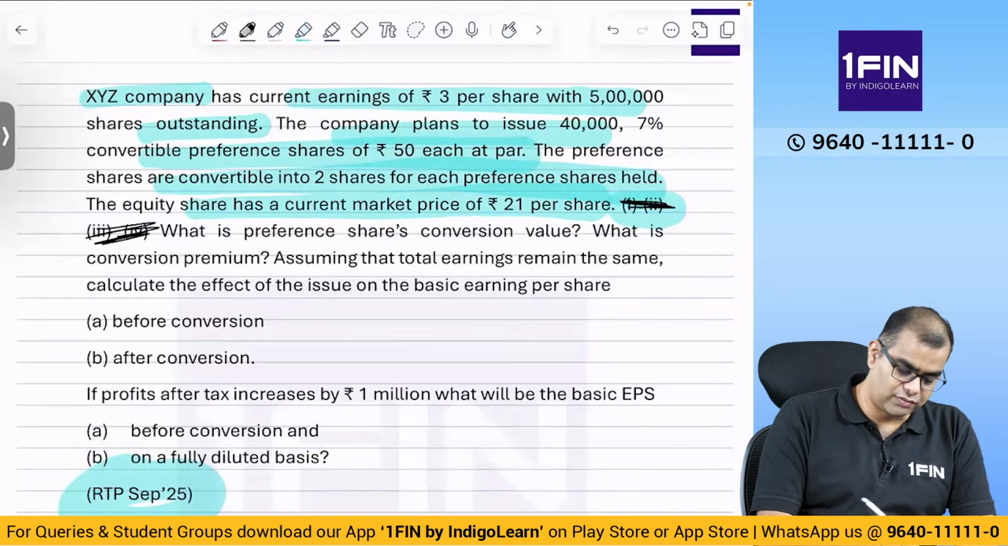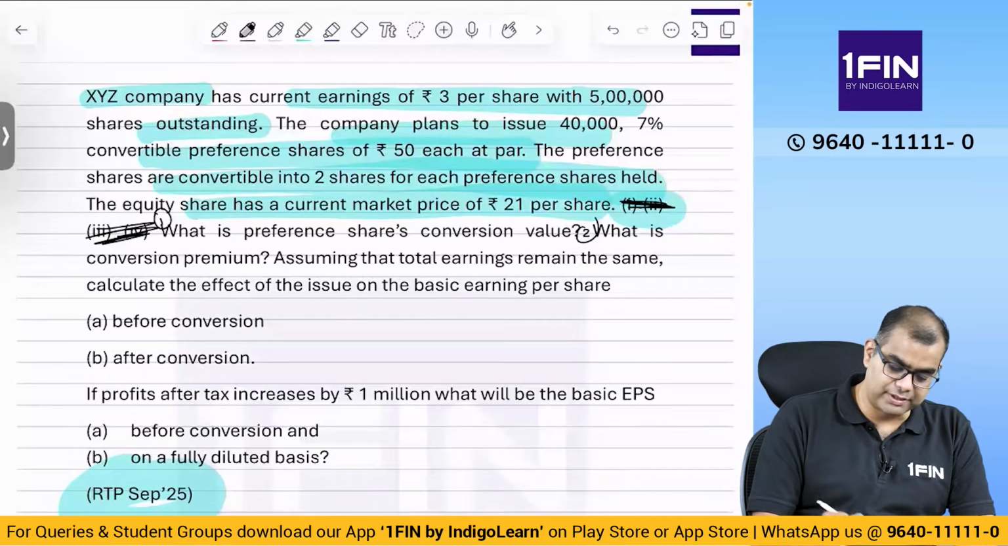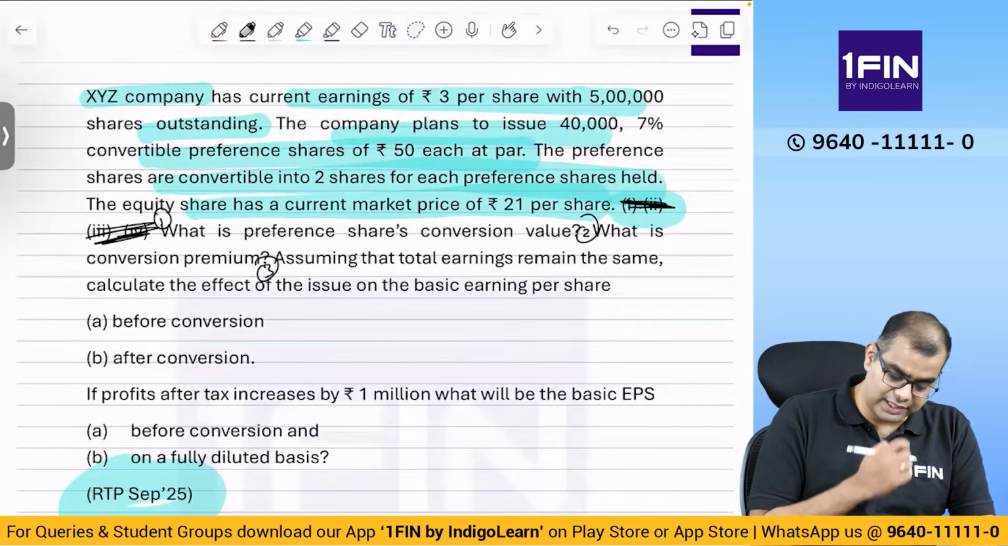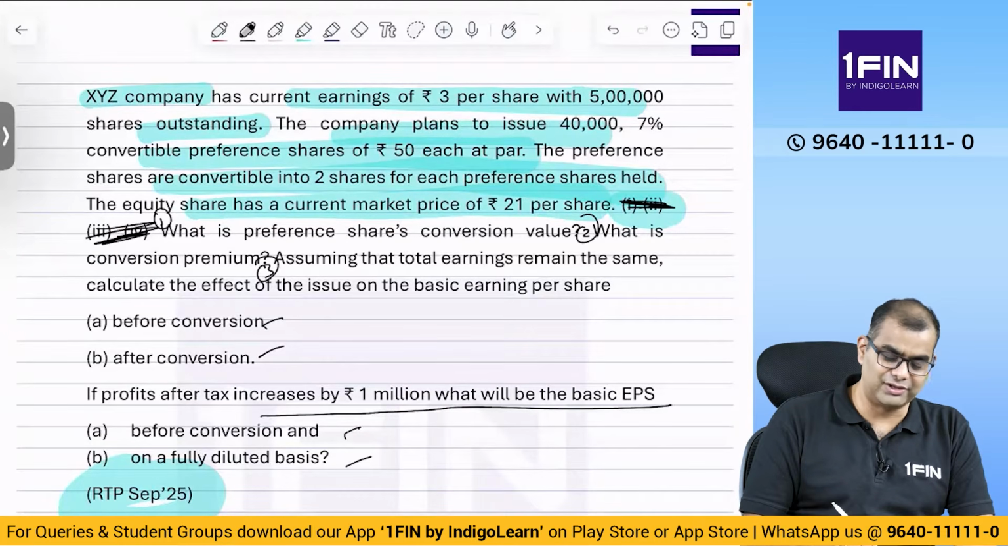First question is, what is the preference shares conversion value? What is the conversion premium? Assuming that the total earnings remain the same, calculate the effect of the issue on basic earnings per share before and after conversion. If profits after tax increase by 1 million, what will be the basic EPS before and on a fully diluted basis? So let us reread the question or understand the question better.